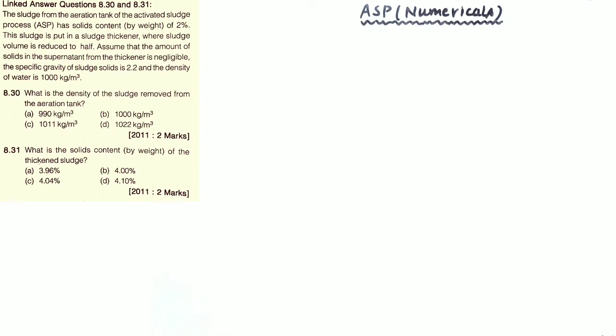So without any delay, let's get started. The very first question was asked in 2011. The question says that the sludge from the aeration tank of the activated sludge process has a solid content by weight of 2%. The sludge is put in a sludge thickener where the sludge volume is reduced to half. Assume that the amount of solids is negligible in the supernatant, and the specific gravity of the sludge solids and the density of water are given. You are asked to calculate the density of the sludge removed from the aeration tank.